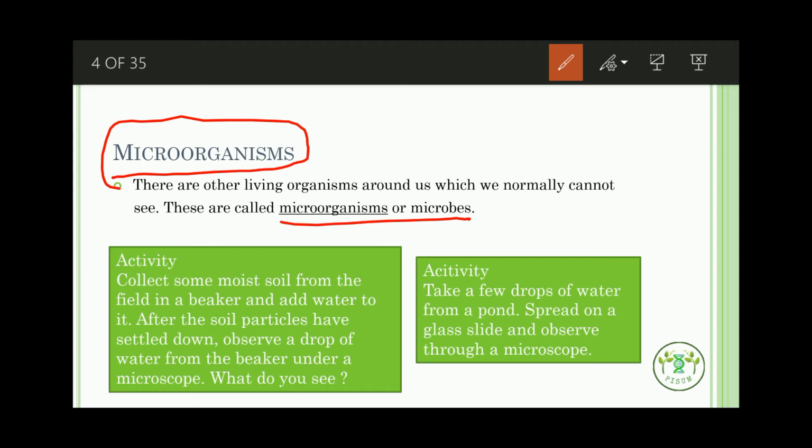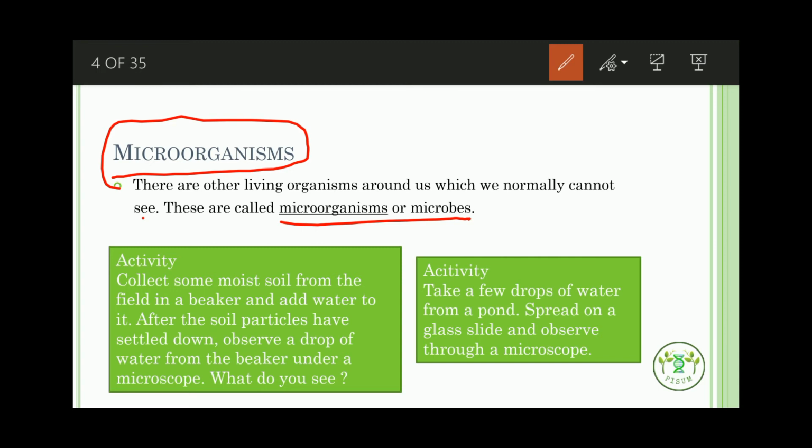So there are two activities given in your textbook. First one is collect some moist soil from the field in a beaker and add water to it. So you need to go to a field and collect some soil and put it in the beaker. Put some water in it, and let the soil particles settle down.